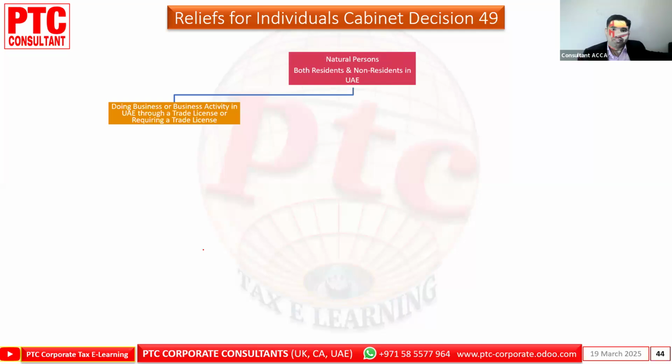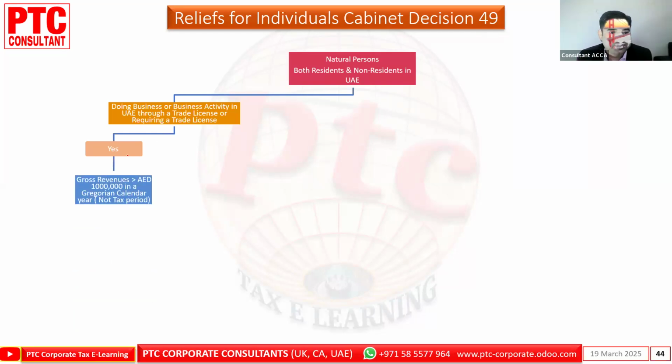Natural person, both resident and non-resident in UAE, doing business or business activity in UAE through a trade license or required trade license. Here, the relief for the individual is Cabinet Decision 49. We are just summarizing this point. Yes, it is doing business through a trade license.